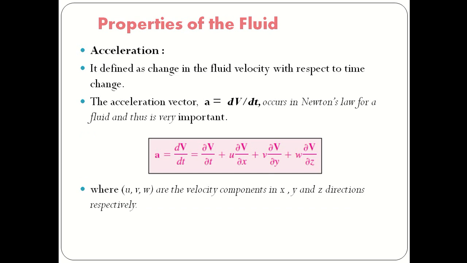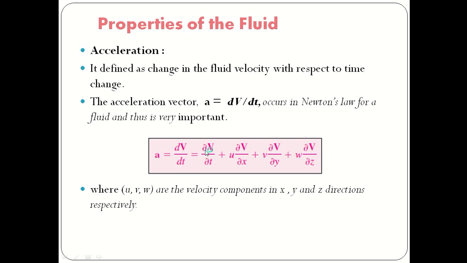Now the second property of the fluid is acceleration. It is defined as the change in fluid velocity with respect to time change. If velocity is continuously changing with time, then that concept is considered as acceleration. So acceleration A is equal to dV by dt, which occurs in Newton's law for a fluid, and thus is very important. What is V? Capital V is the velocity.